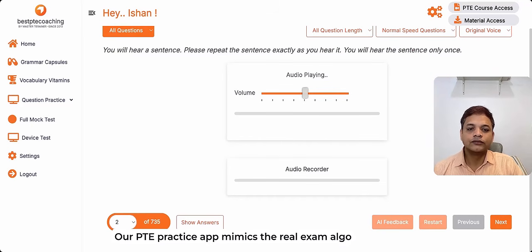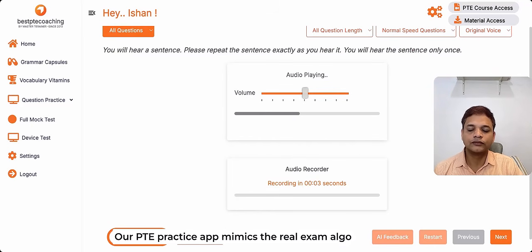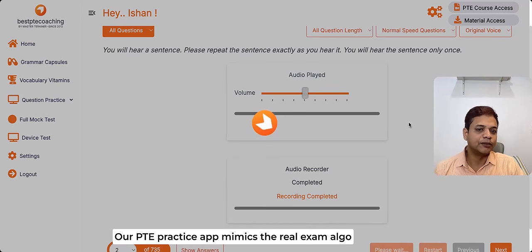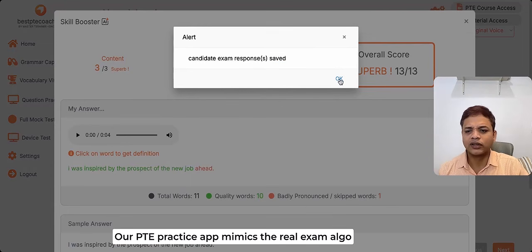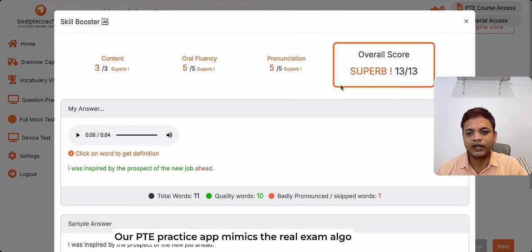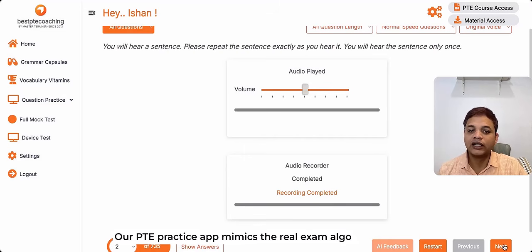Next question. I was inspired by the prospect of the new job ahead. I was inspired by the prospect of the new job ahead. Again, I submit. This is the same thing you should be doing. Again, see, there is a word missed here and there, but I still got the maximum score, which is 13: 3, 5, 5. So this is the 2 marks in speaking, 1.5 marks in listening.